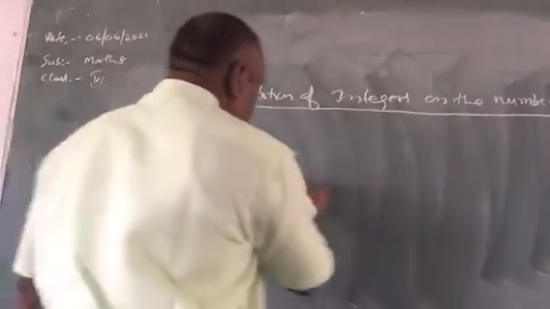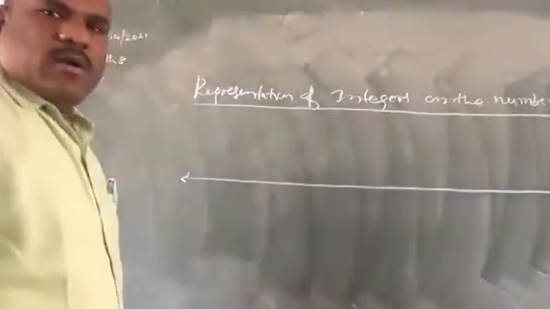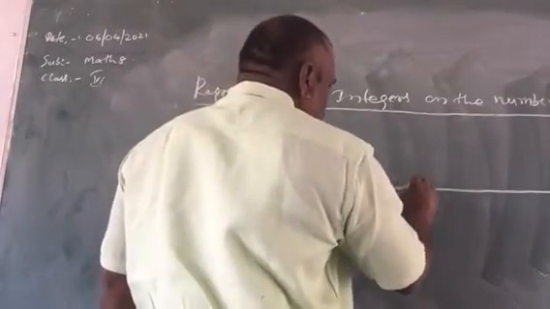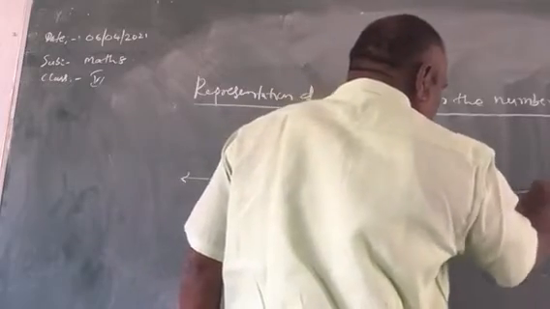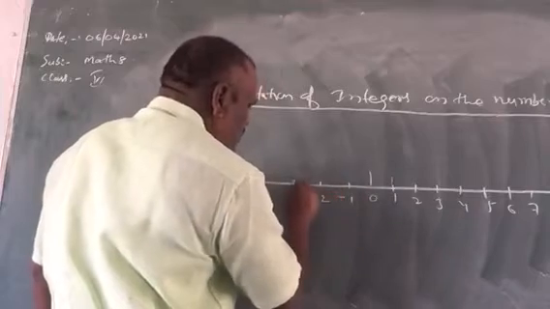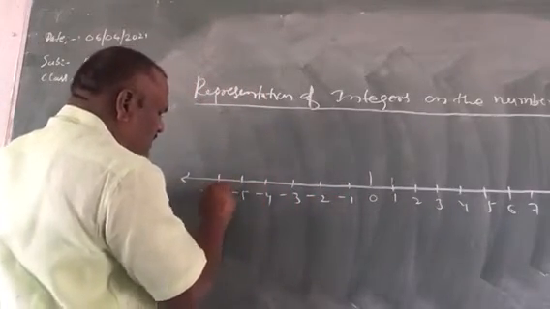Draw a line here like this. And keep 0 exactly in the middle, then 1, 2, 3, 4, 5, 6, 7, etc. And here minus 1, minus 2, minus 3, minus 4, minus 5, minus 6, etc.